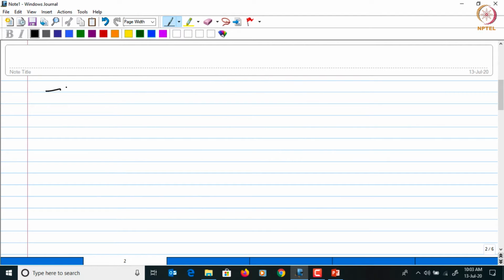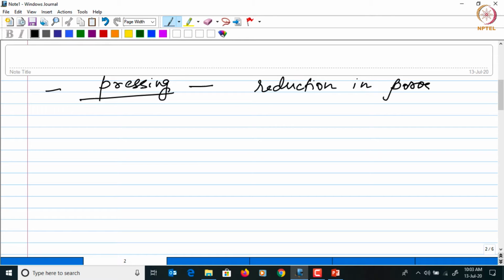First of all, pressing the powder before sintering leads to two things which are beneficial for the sintering process. One is reduction in the porosity, and secondly, increase in the dislocation density.